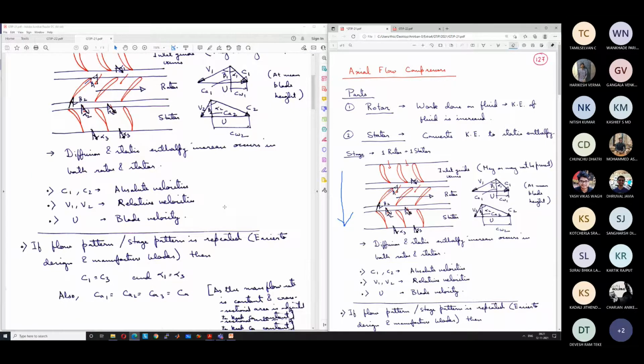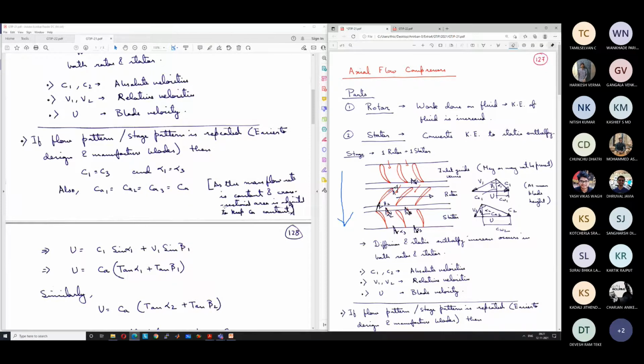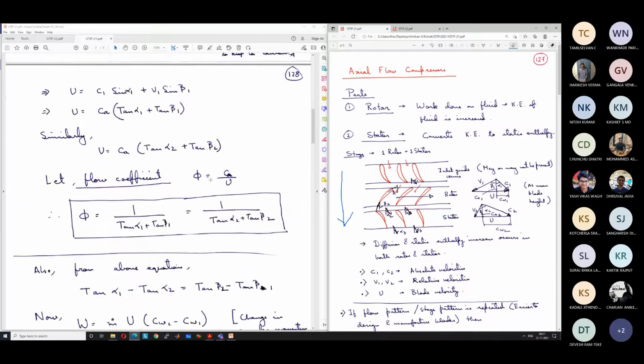And based on this, we had defined some parameters. First was the flow coefficient. Based on the velocity triangles, we defined a parameter called flow coefficient, which is equal to the ratio of the axial flow velocity by the blade velocity, Ca by U. And this came out to be equal to either 1 by tan alpha 1 plus tan beta 1 or 1 by tan alpha 2 plus tan beta 2.